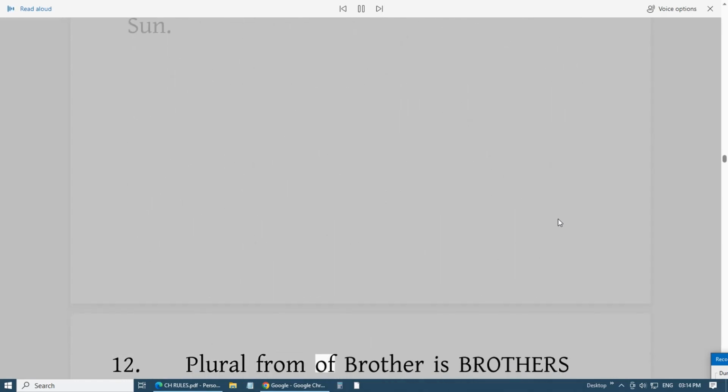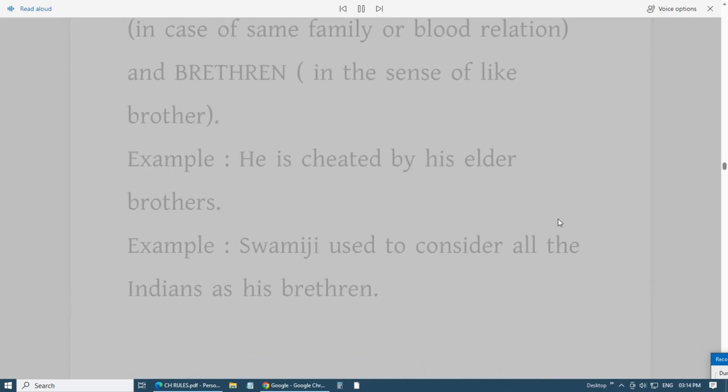12. Plural form of brother is brothers, in case of same family or blood relation, and brethren, in the sense of like brother. Example: He is cheated by his elder brothers. Example: Swamiji used to consider all the Indians as his brethren.